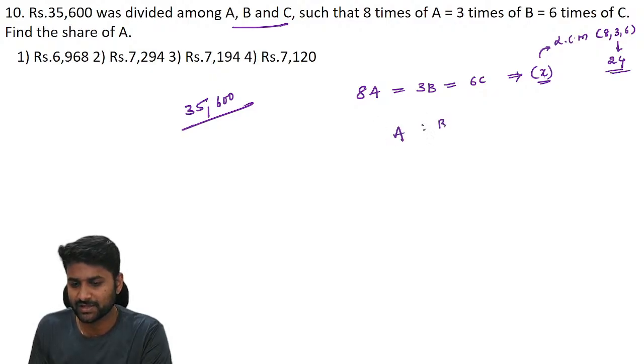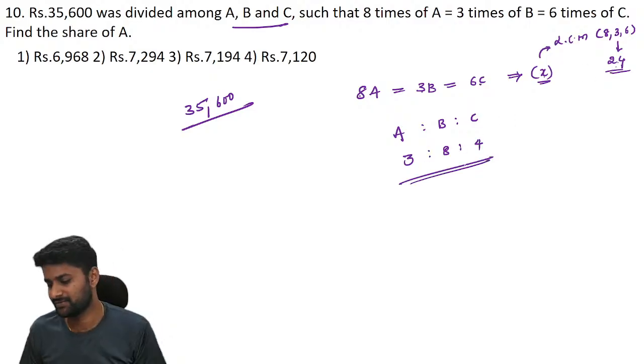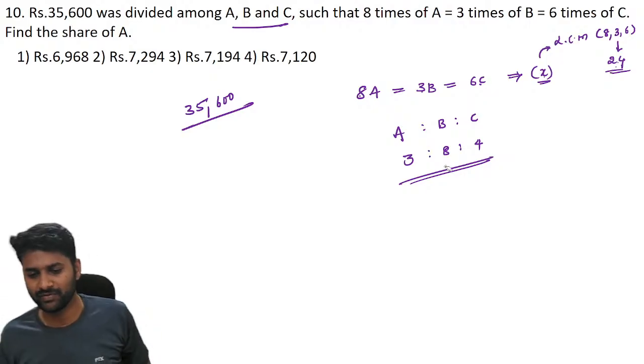Now you will get the ratio of A is to B is to C. 8 becomes 24, ratio is 3 units. 3 becomes 24, it is 8 times. 6 becomes 24, it is 4 times. This is the ratio of their investment and it becomes their profits.